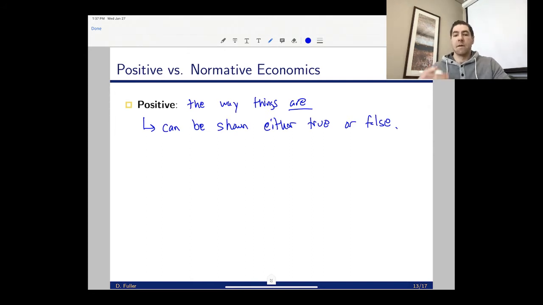So I could say, I am 6 feet 2 inches tall. Okay, that may be true, that may be false, but I could tell you whether or not it's true or false. That makes it a positive statement. Okay, it's a statement about facts.